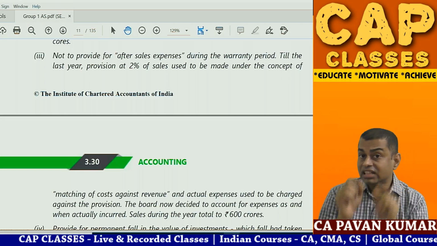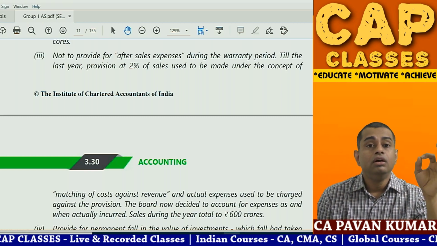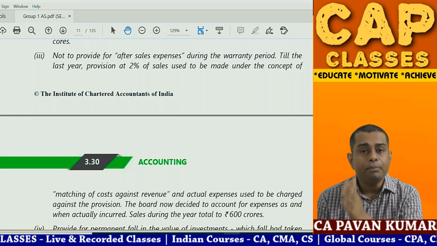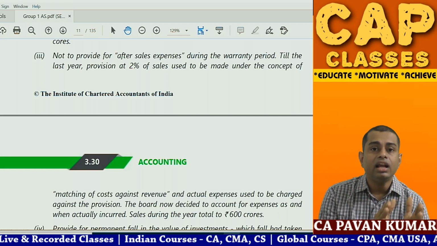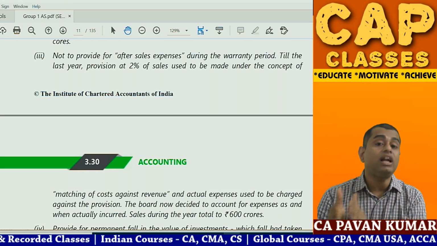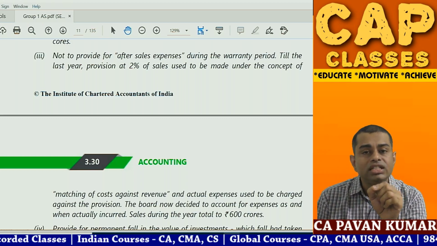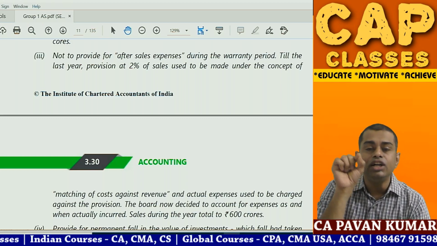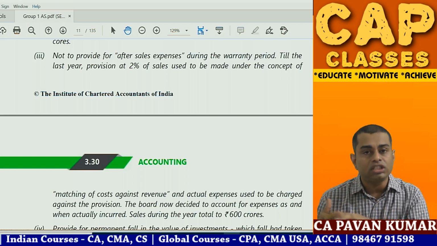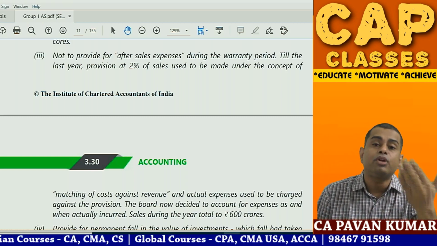So how should the answer be written? Step 1. Up to the previous year, the company created a provision for warranty expenses at 2%. From the current year onwards, a provision is not created, but repair cost is recorded on actual basis. Because of this, 600 crore sales into 2%, that is equal to 12 crores. Profit is increased because a provision is not created.